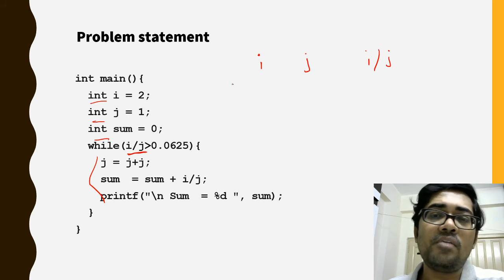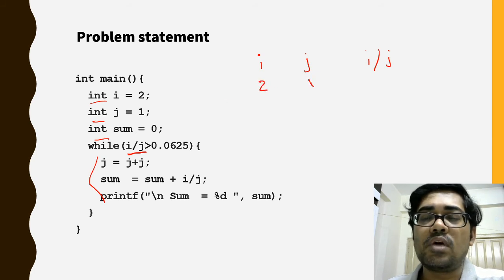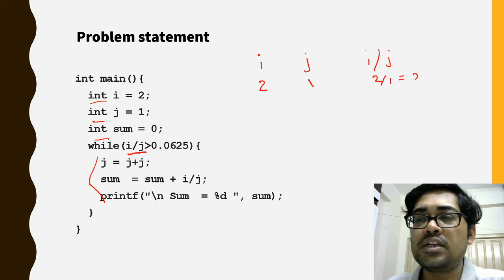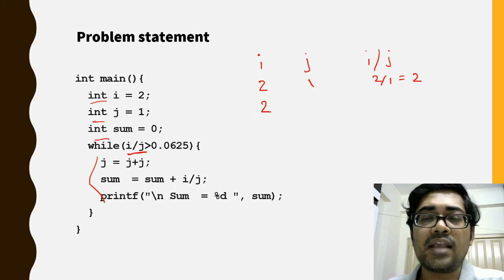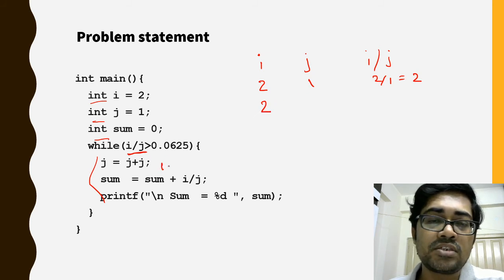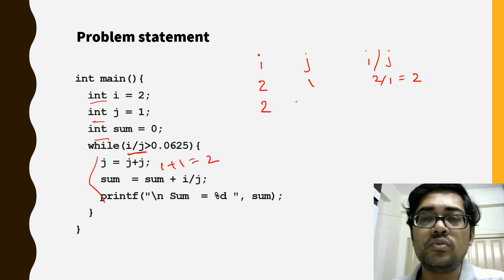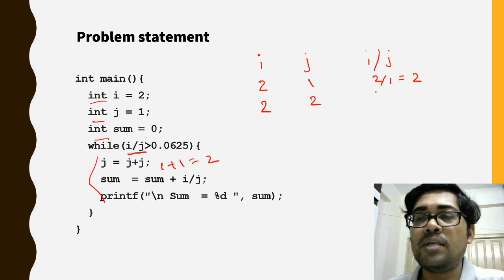So what will be the value of i when the loop starts? i is 2, j is 1. Then the value of i by j is 2 by 1, that is 2. The next time, i is again constant 2. The value of j is j plus j, that is 1 plus 1 equals 2. What will be the value of i by j? That is 2 by 2, that is 1.